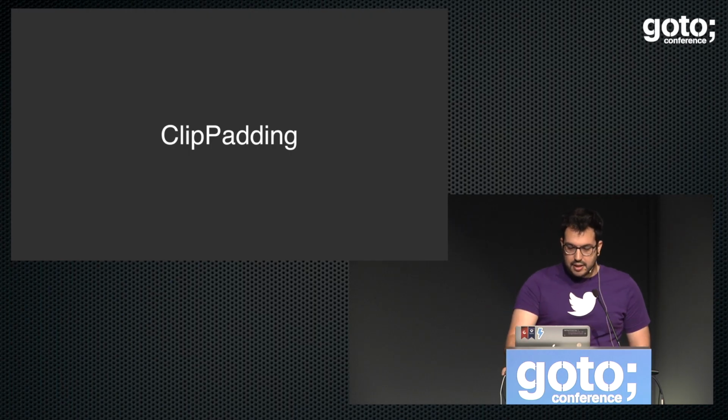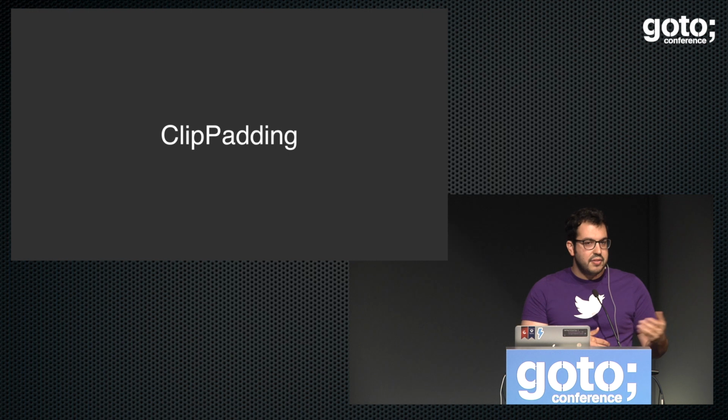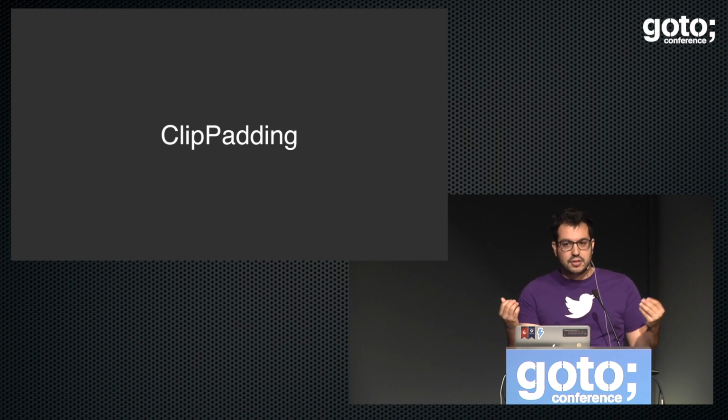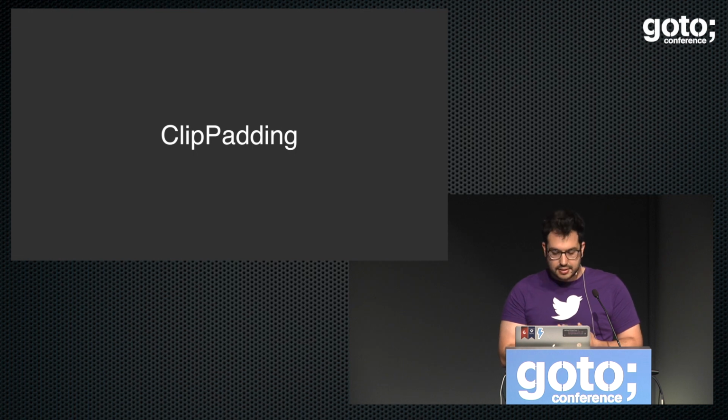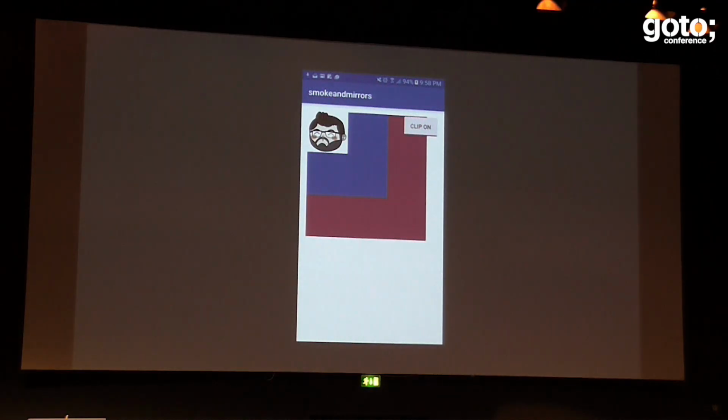Okay, so clipToPadding. clipToPadding is the same. If you have clipChildren false, but you have a padding, the view is still going to clip to that padding. Yes, that happens. Especially with RecyclerViews, it happens a lot. So just remember, if suddenly a view of yours gets cut in a RecyclerView, maybe it's because there is a padding and you didn't set that to false. This is what it looks like. It gets clipped to the padding.